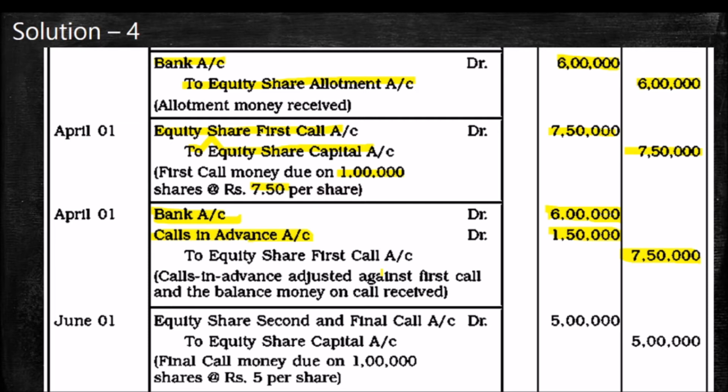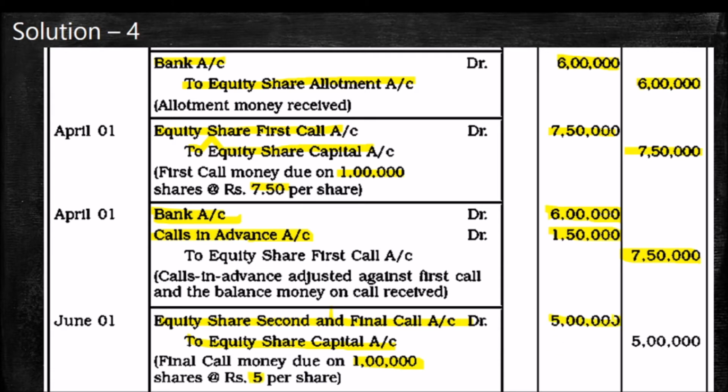Like the same, what is the next entry? Due entry for equity share second and final call. Not first, it is second and final call. Account debtor to equity share capital. 1 lakh into 5 we have to get.